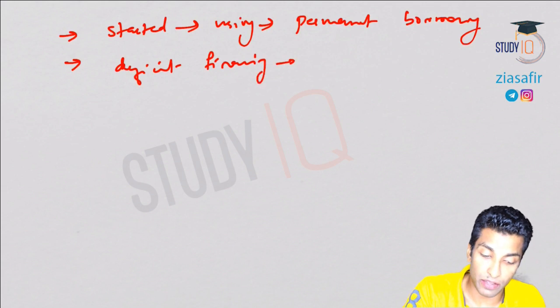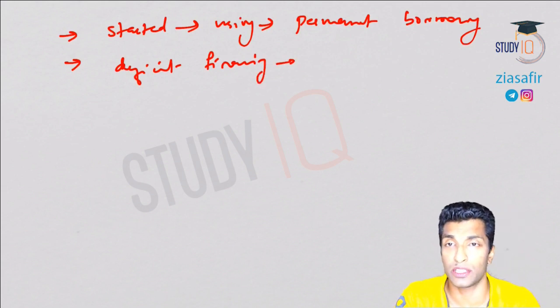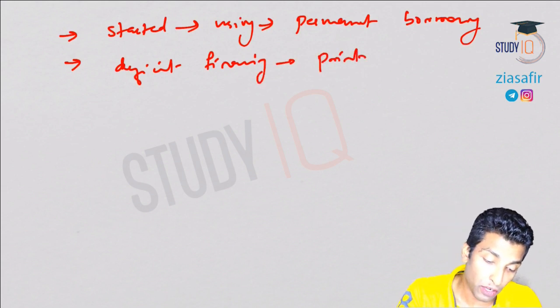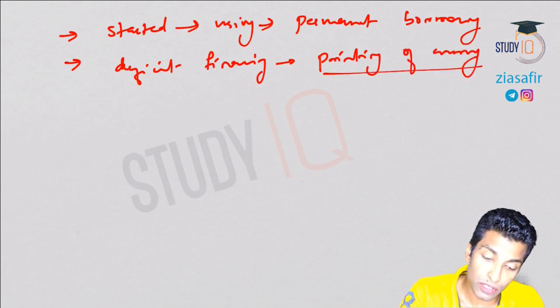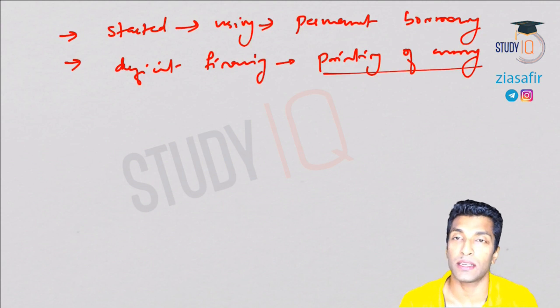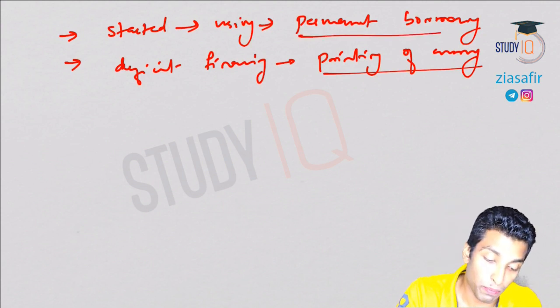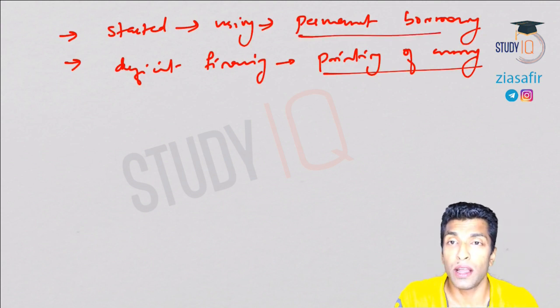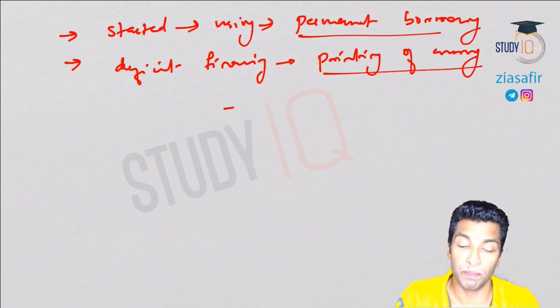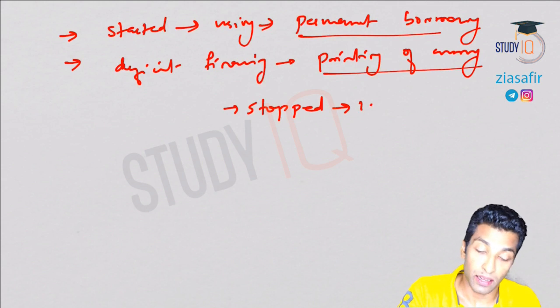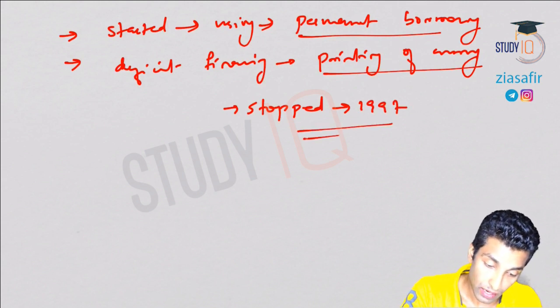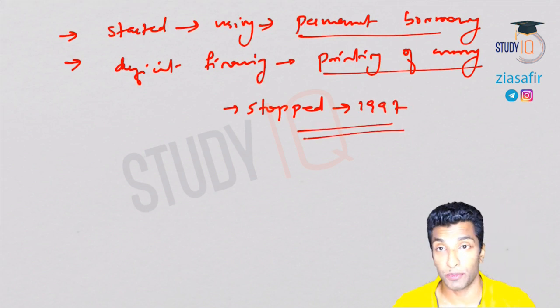So when I'm talking about deficit financing, we have already discussed this many times. It is nothing but printing of currency. Because of this issue, since the government started using this for permanent borrowing, and that led to unintentional deficit financing, this concept was actually stopped in 1997. So now there is no such concept of budget deficit.